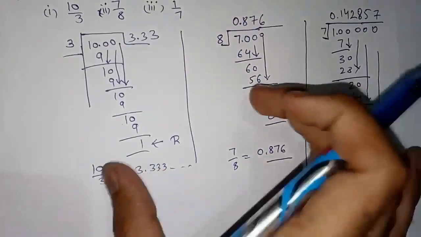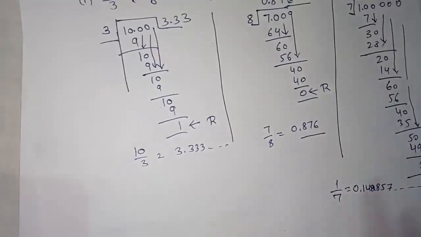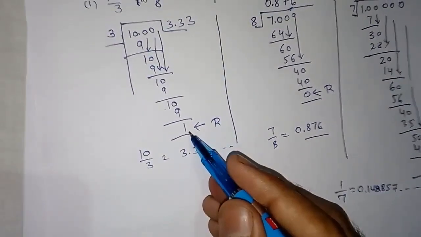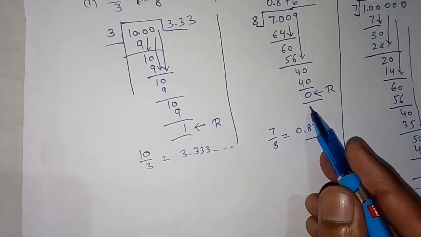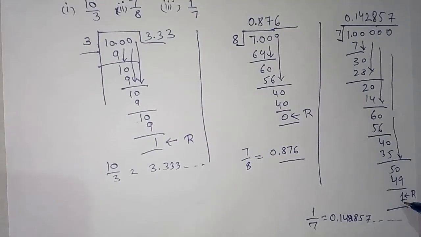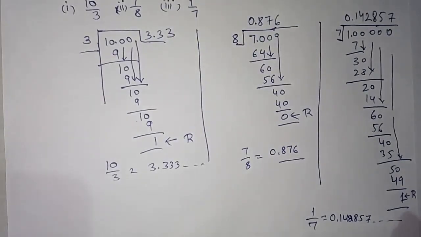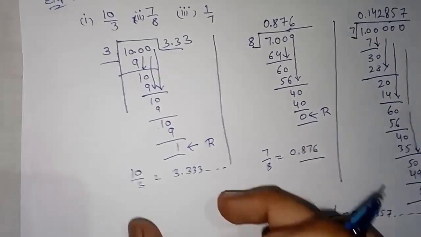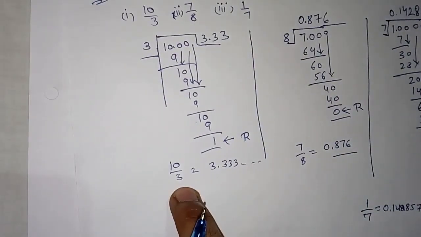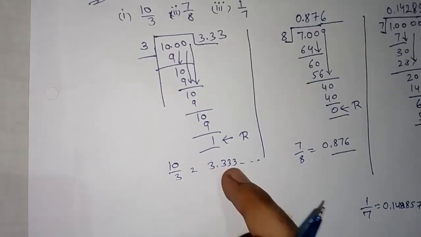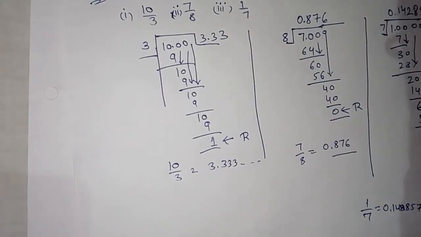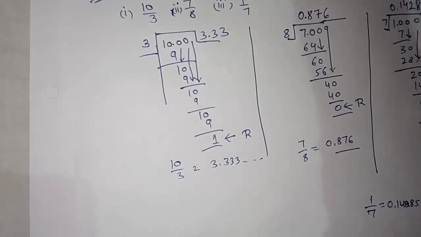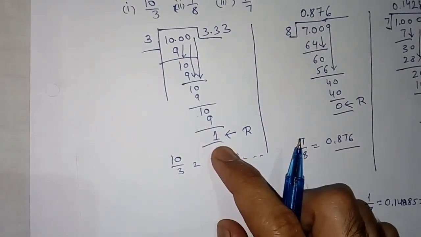From these three divisions, what we concluded is that in the first the remainder was repeating, in the second the remainder is 0, and in the third the remainder is 1 which is again repeating. So after this division, the number was repeating. Beta, there are two types of division. First, division in which the remainder is 0. Second, in which the remainder will never be 0.